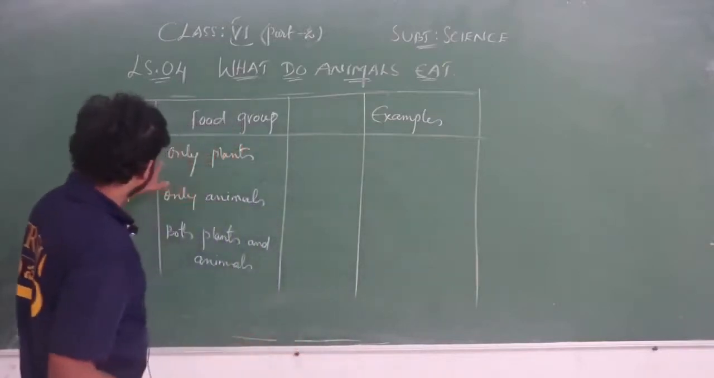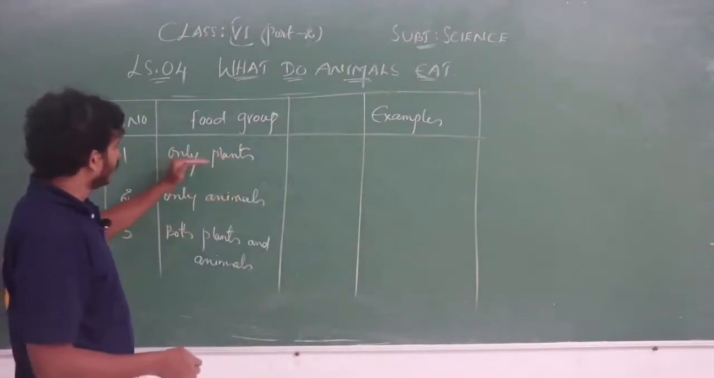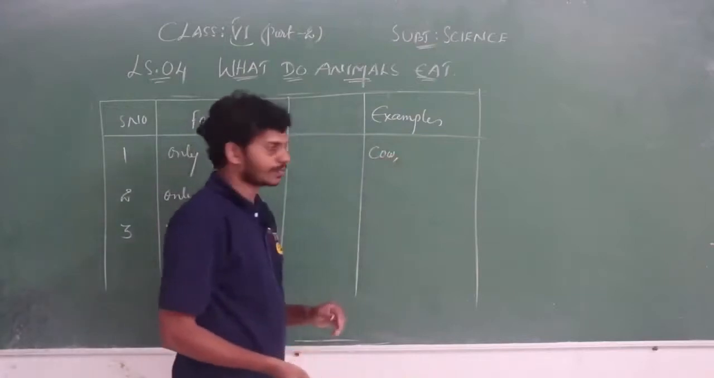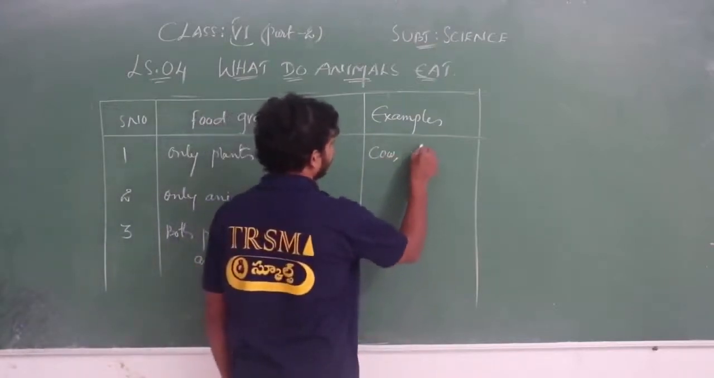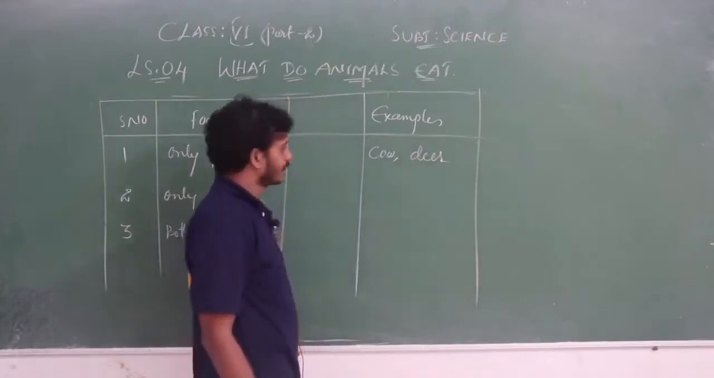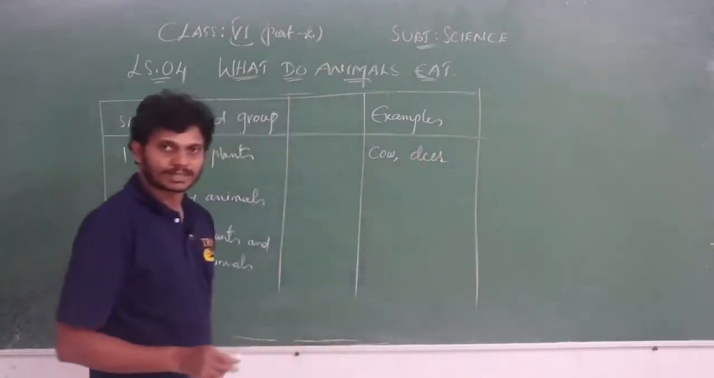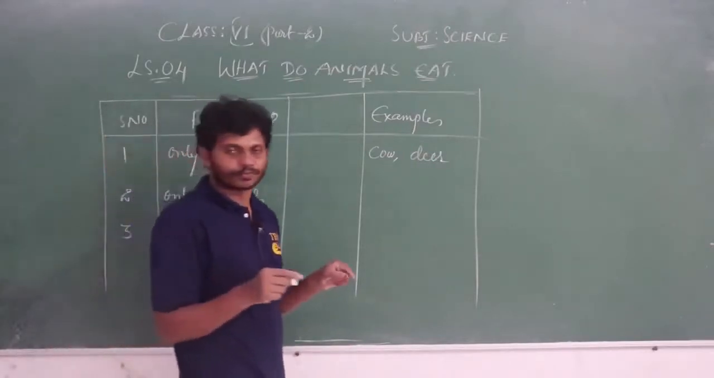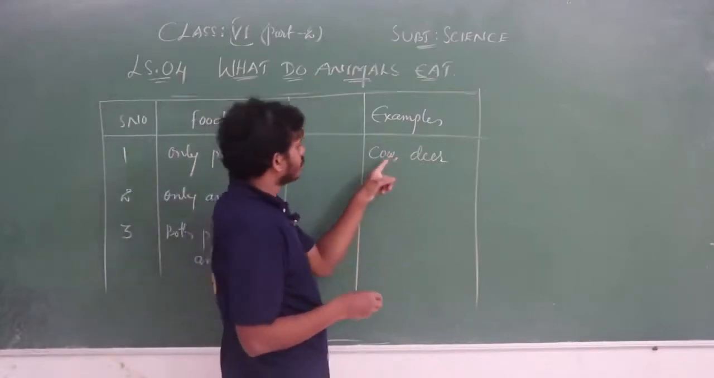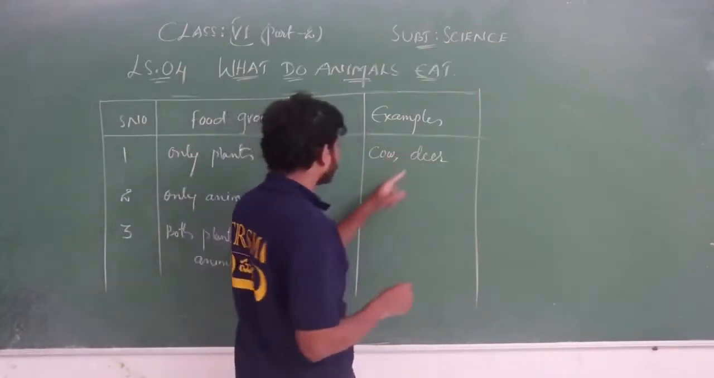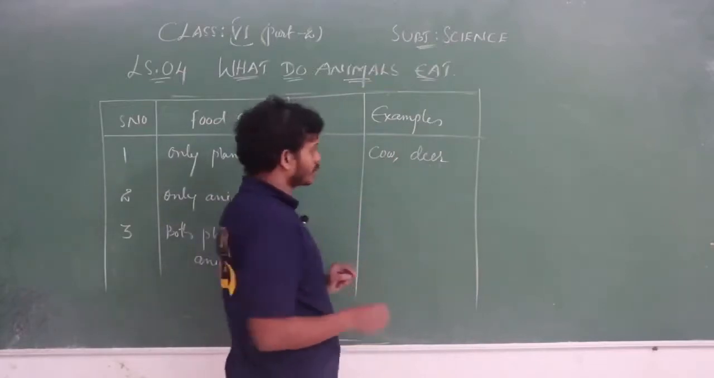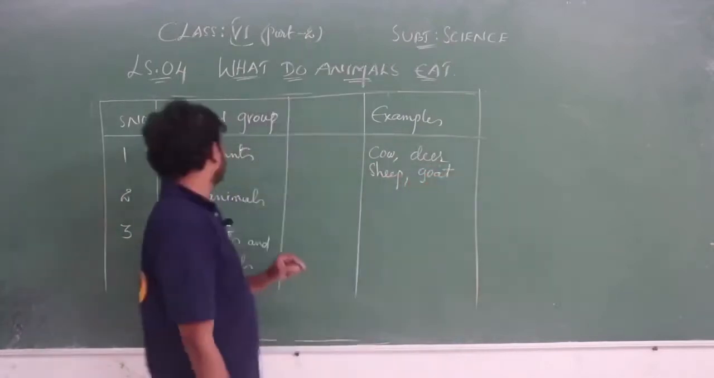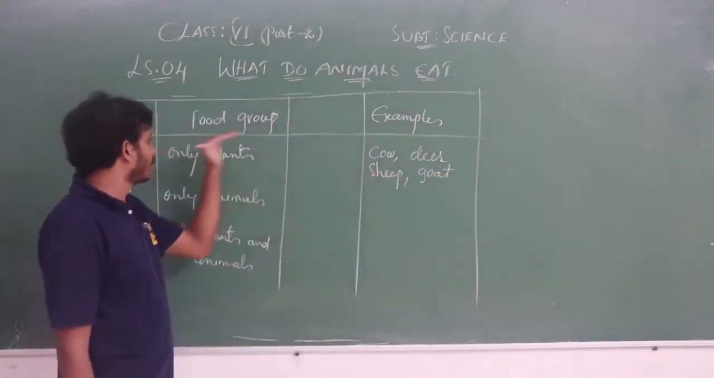Listen and understand: which animals eat only plants? Can you give some examples? Yes, cow, it eats only plants. Also deer, it eats only plants. Can you give some more examples? You can take one notebook and list out whatever you can. So cow, deer, and also sheep, goat, all these animals depend on only plants.